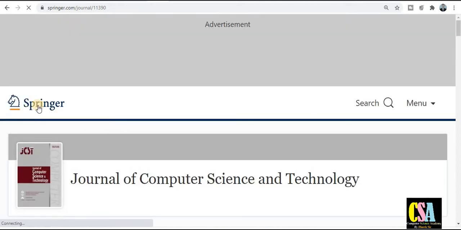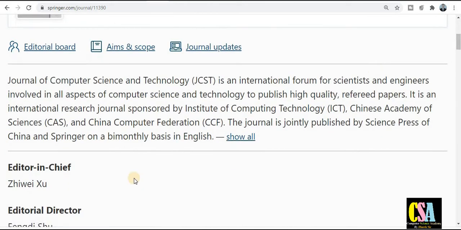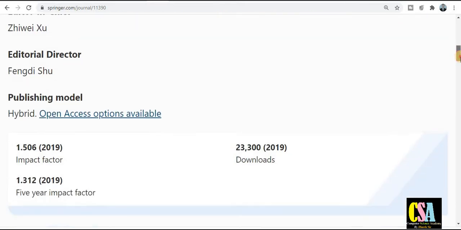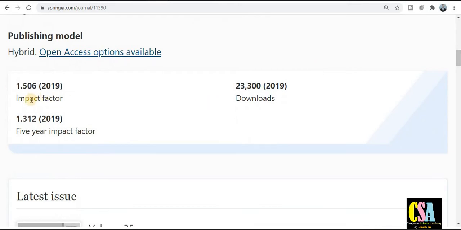Now we will deep dive into the impact factor and CiteScore. This is a bi-monthly publication. Now about the editorial: these are the editorial board editors' details. The impact factor is 1.5 for 2019 and the 5-year impact factor is 1.3, and how many papers are being downloaded, and many other things come under this section.